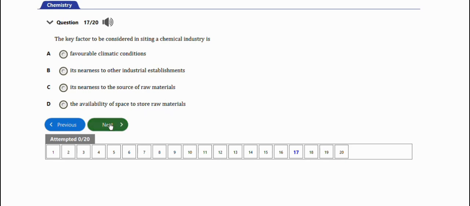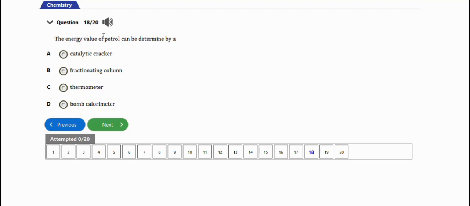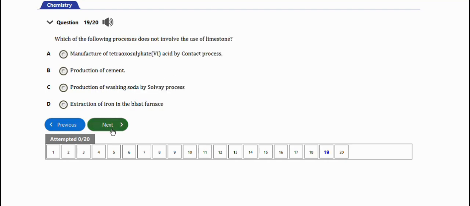The next question says the energy value of petrol can be determined by a catalytic cracker, fractionating column, thermometer, bomb calorimeter. The right answer is option D, bomb calorimeter. Very important. Next question says which of the following processes does not involve the use of limestone?